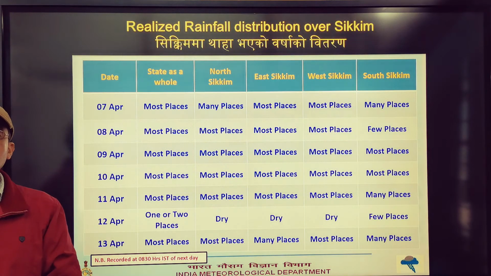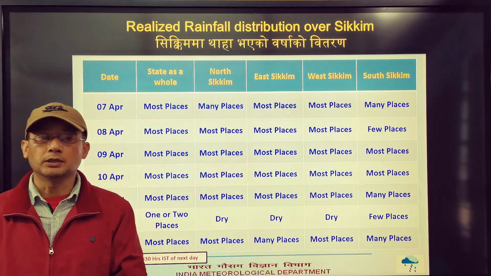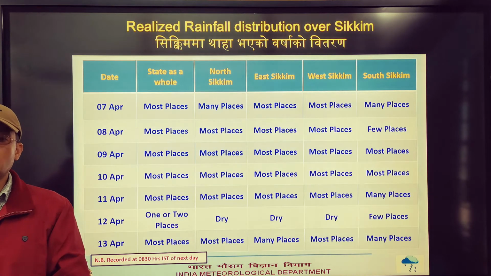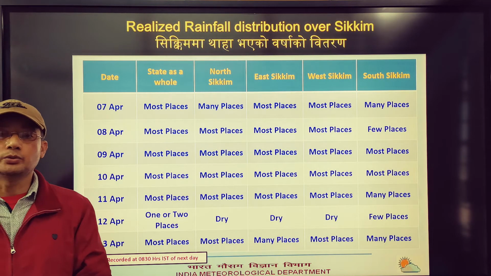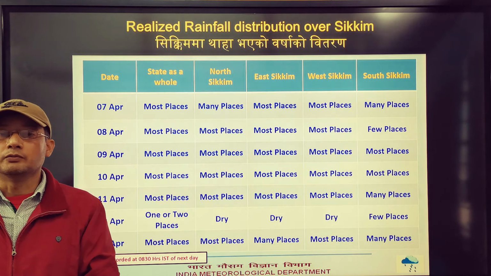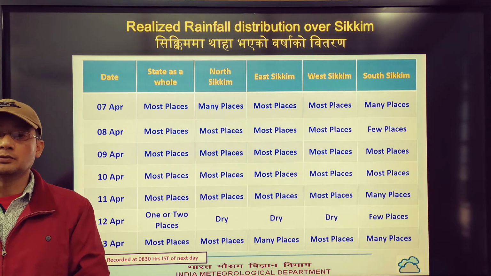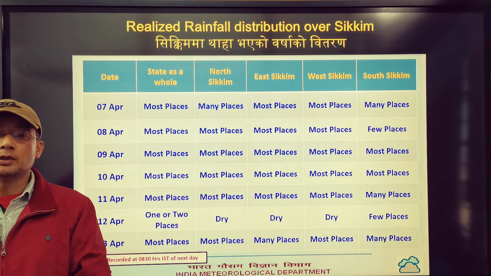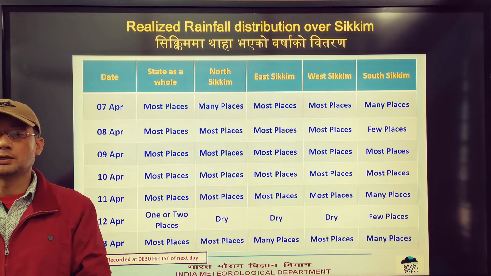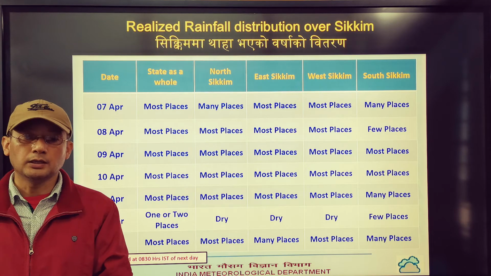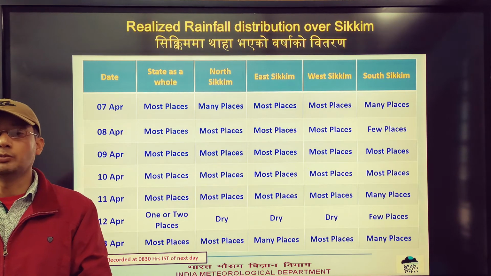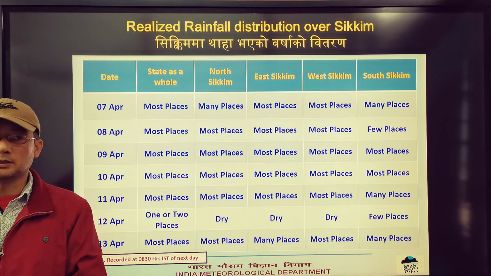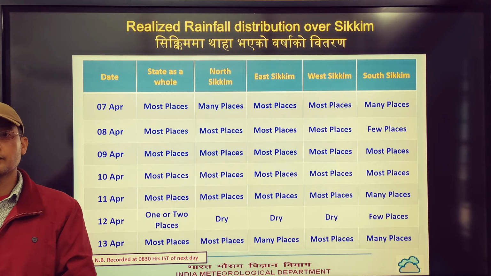Then we have realized rainfall distribution over Sikkim state during the past week, that is from 7th April to 13th April. We can see from 7th April to 11th April, rainfall occurred at several places. In fact, all the districts experienced rainfall. On 12th April, north, east and west districts of Sikkim were dry, and again on 13th April, rainfall occurred at several places over the state.